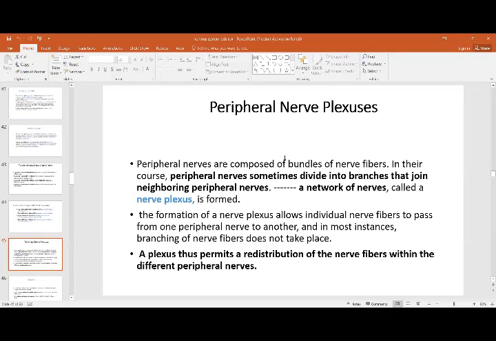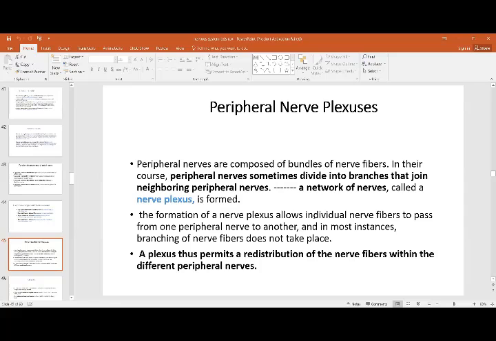Then you have peripheral nerve plexus. So that was about the ganglia, what type of ganglia do you have, what type of nerves come from where, and what type of fibers do they contain. Then you have these peripheral nerve plexuses. Nerves are composed of bundles of nerve fibers. These nerves sometimes divide into branches that join the neighboring peripheral nerves, that is, they intermingle with each other. That forms a network of nerves and it is called a nerve plexus.